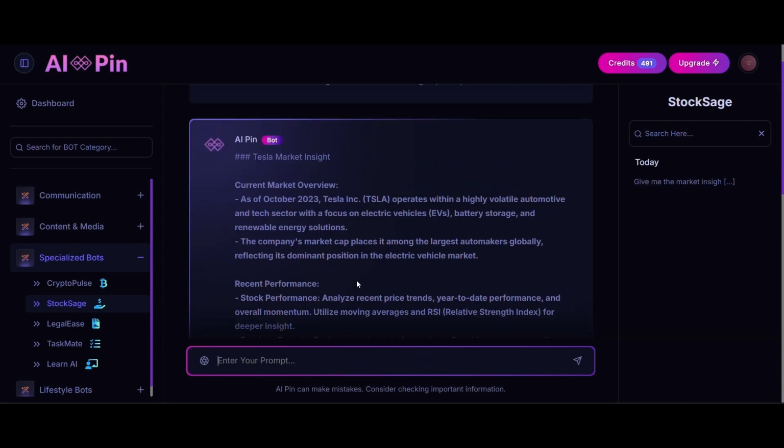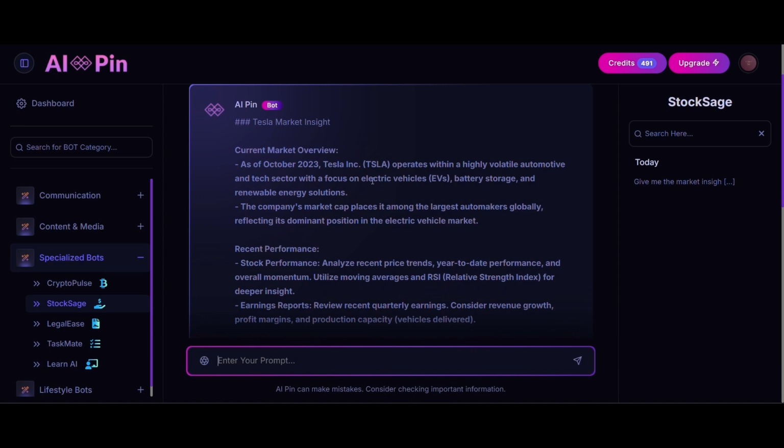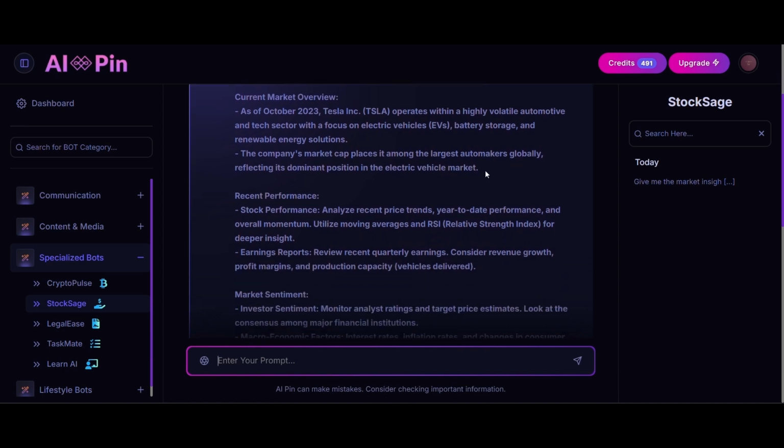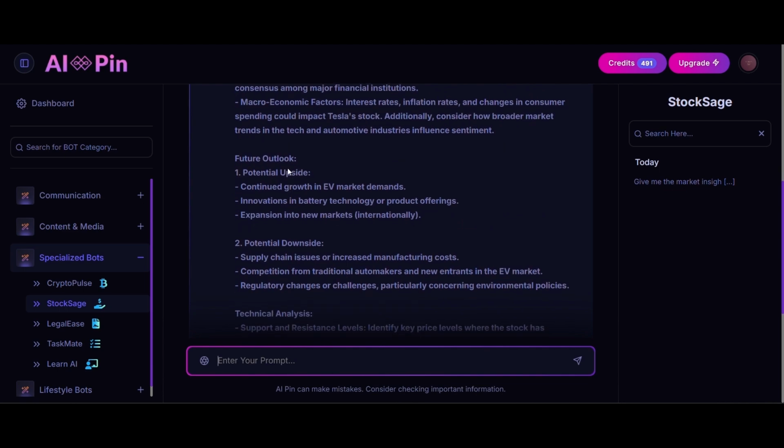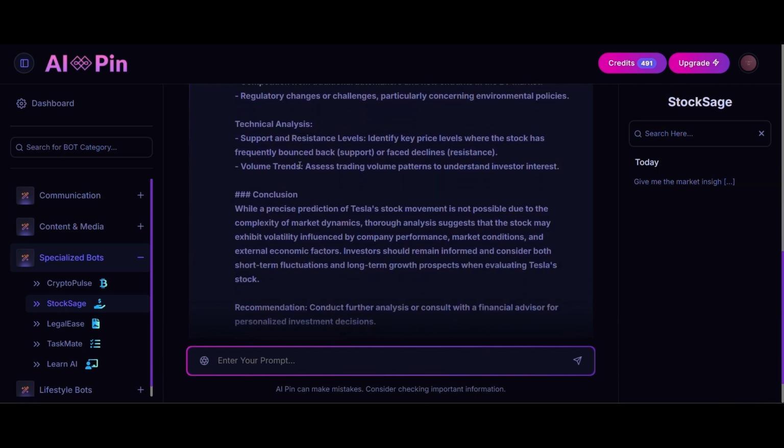And it says right here. Current market overview. As of October 2023, Tesla operates in the very highly volatile automotive and tech sector. The company's market cap places it among the largest automakers globally. Recent stock performance, analyze recent price trends, year-to-date, market sentiments, future outlook, potential downsides, technical analysis, conclusion.